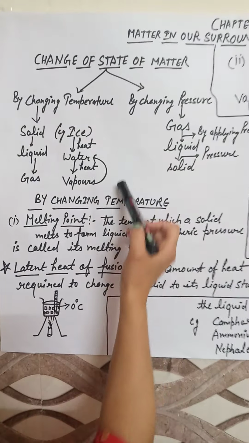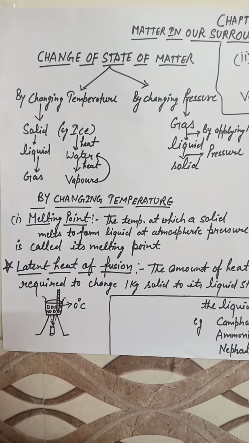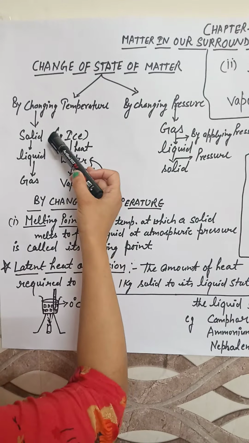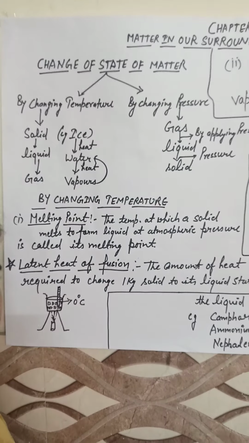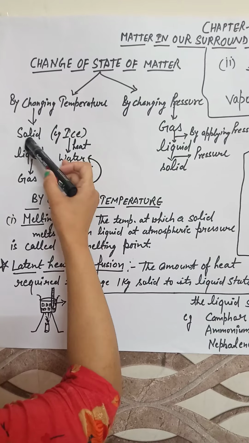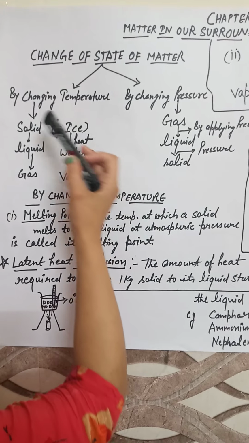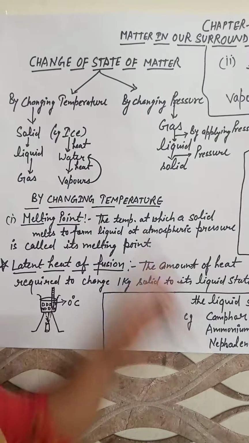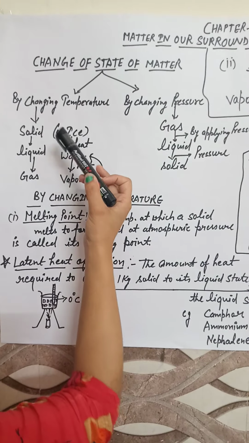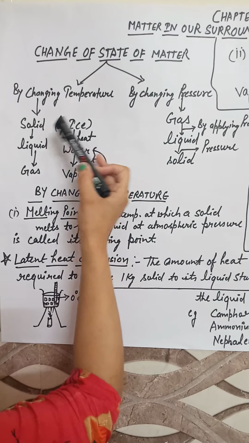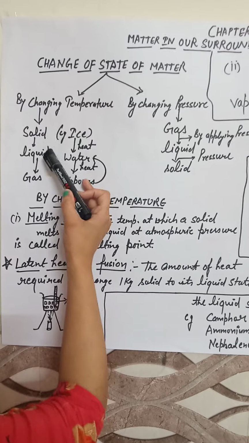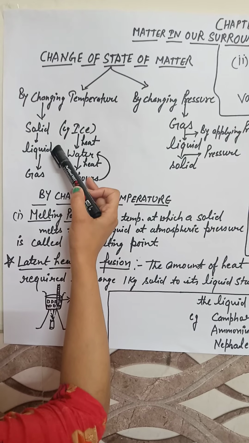Now how does it happen? Suppose we are providing heat to the solid, then what will happen? The particles of the solid gain kinetic energy, they move faster. As they move faster, the interplanar spacing between the particles of the solid state is increased. By increasing the space, the atoms of the solid go farther from each other, so now they convert into the liquid state.